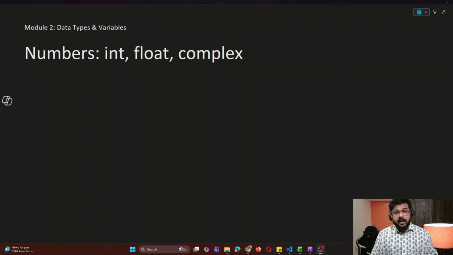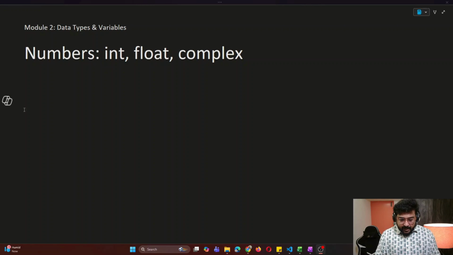Okay, before this, as I have said, what are data types? Every value is associated with what kind of data it is. For example, a water bottle is there. In a water bottle, we can store liquid things, like water, tea, and whatever it is. But if you want to store some kind of books or something, it will not be done, right? Same way, every variable has a value, and what kind of data we can store in that variable is called its data type. Okay. So the first data type we'll see is numbers.